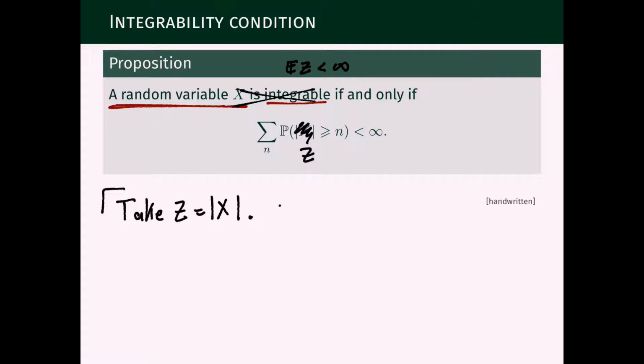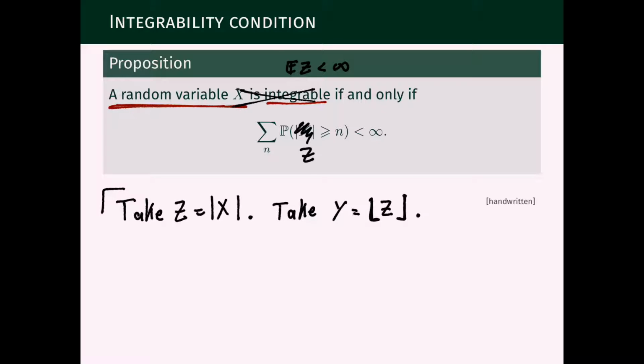Now take also Y to be the floor of Z. This notation means rounding Z down to the nearest integer from below, so it is the largest integer which is less than or equal to Z. And in case Z equals infinity, we say this is also infinity.